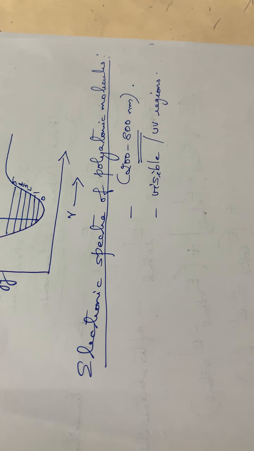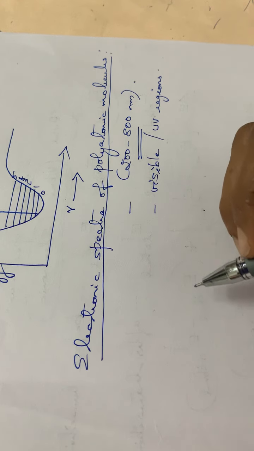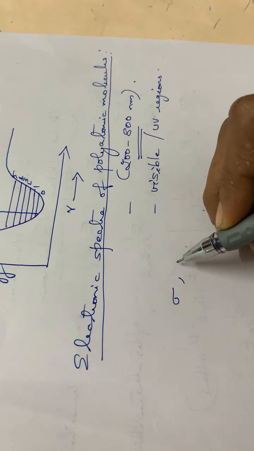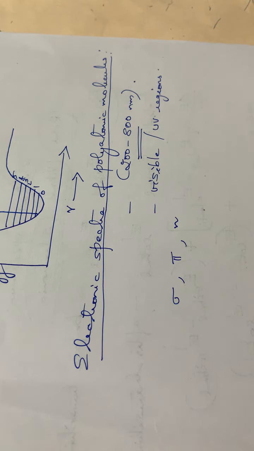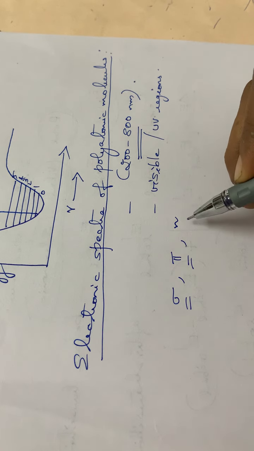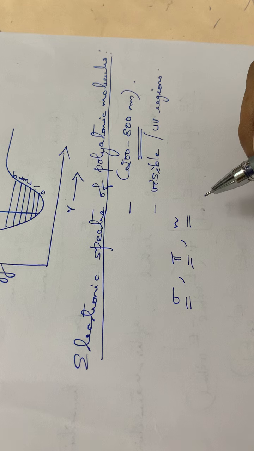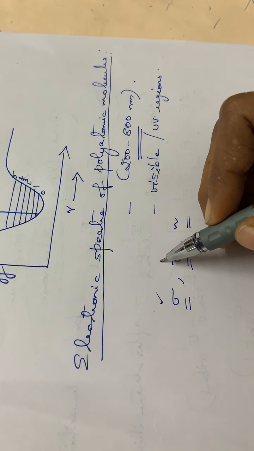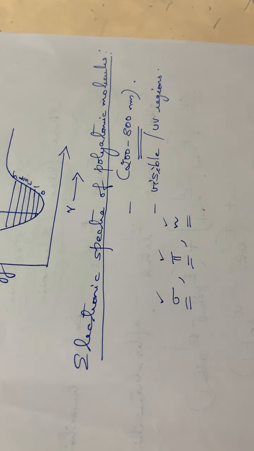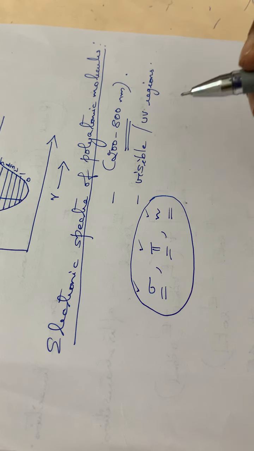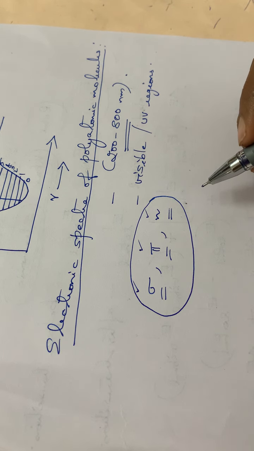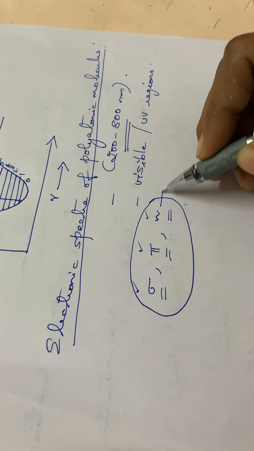Okay, and in the case of electronic transitions, there are so many energy levels. While we are considering the case of a molecule, the molecule will have sigma bonded electrons, pi bonded electrons, as well as non-bonded electrons, isn't it? Sigma bonds will be there, pi bonds will be there, and some electrons will not be taking part in bond formation. Therefore we can classify them as sigma electrons, pi electrons, and non-bonding electrons. Based on these different bonding, we can classify them into different energy levels also.